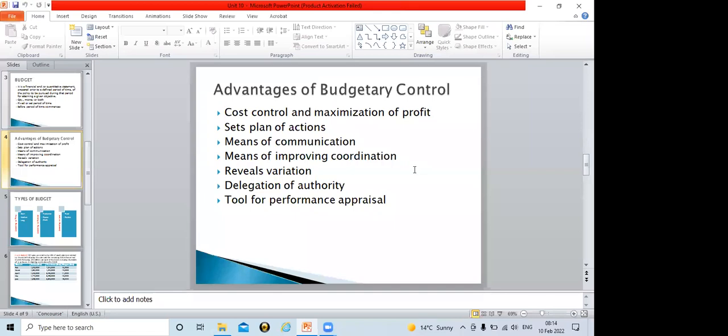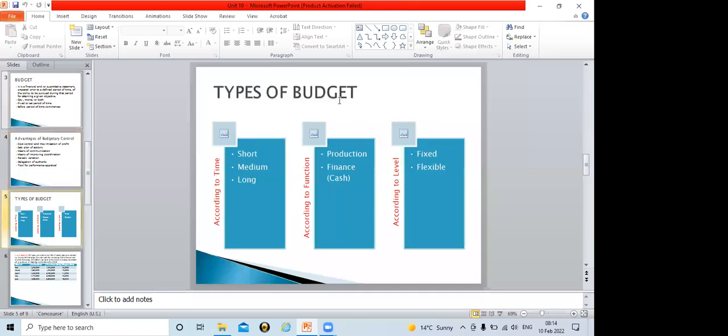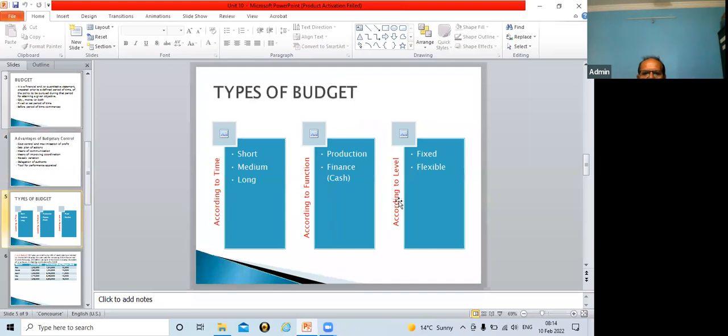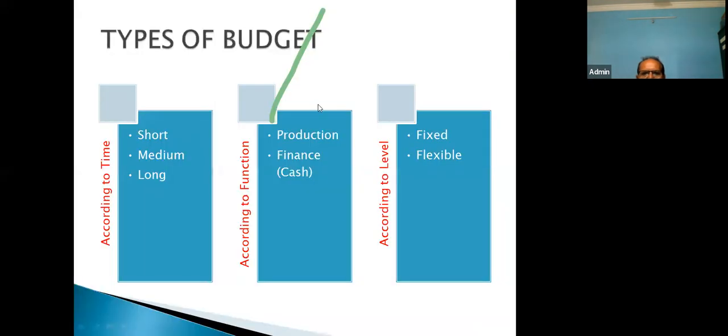Yes, sir. Now, this is about types of budget. If you observe this slide, types of budget are divided into three: according to time, according to function, and according to level. According to time, it could be short time, medium time, and long time. Short time may be one month or a quarter. Budget can be prepared on a monthly or quarterly basis. That belongs to the short period.